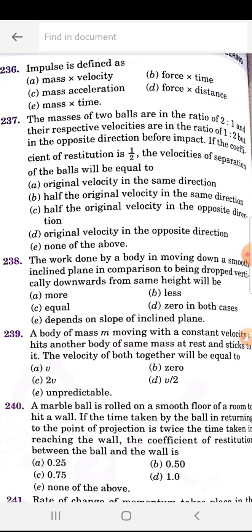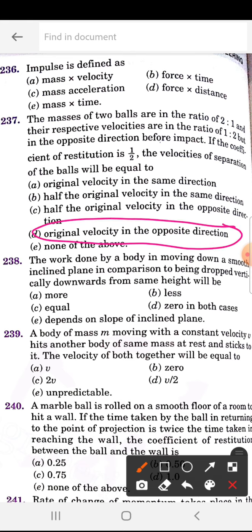If the coefficient of restitution is 1 by 2, the velocity of separation of the two balls will be equal to. So tell me, 237 is D. Original velocity in opposite direction.